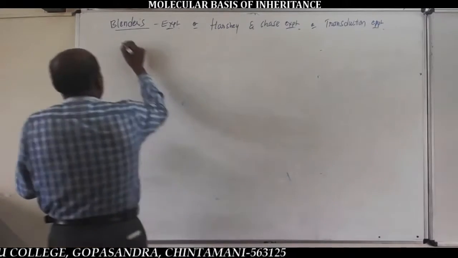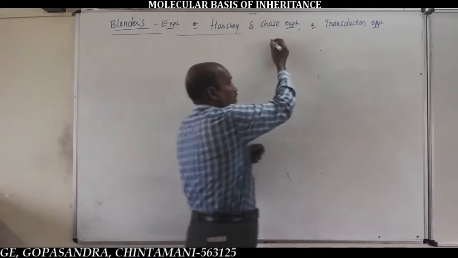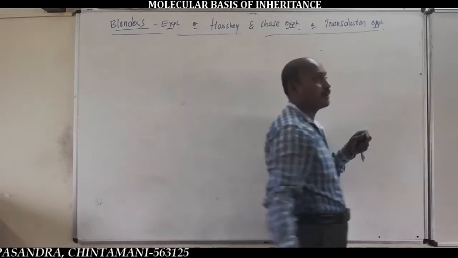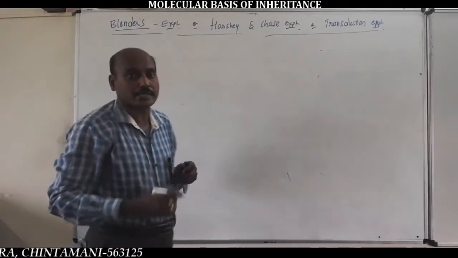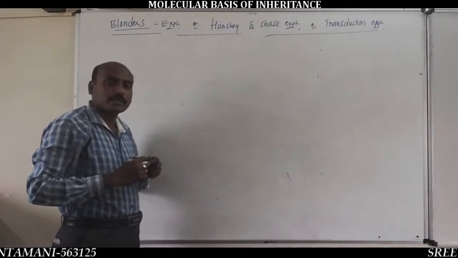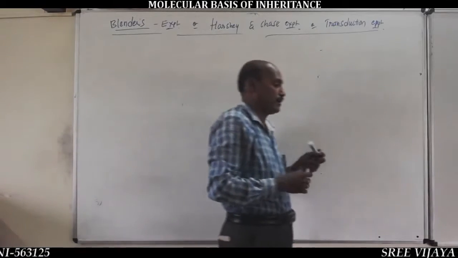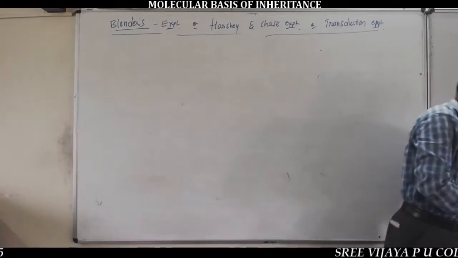So the third experiment for searching for the genetic material is the Blender's experiment, or Hershey and Chase experiment, or transduction experiment.